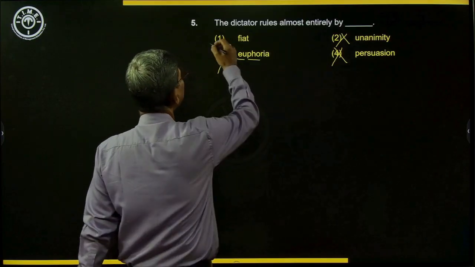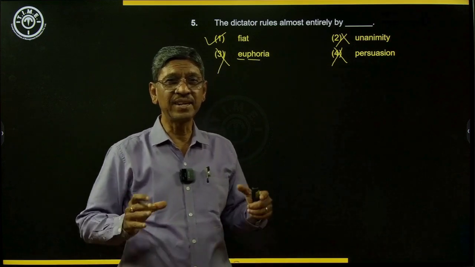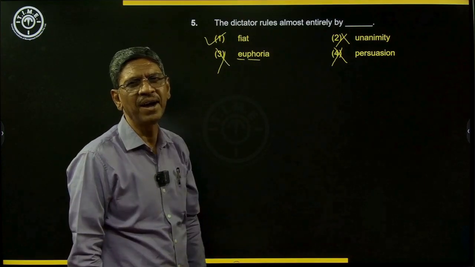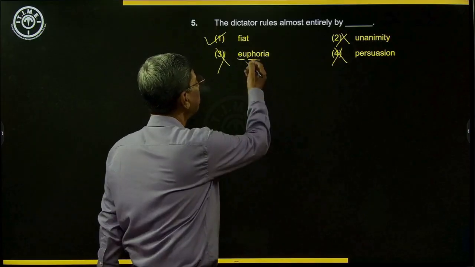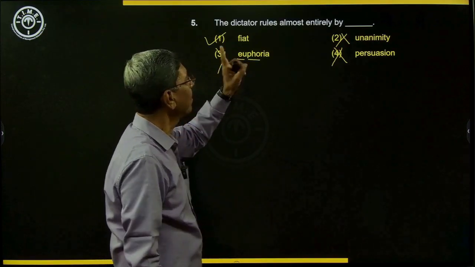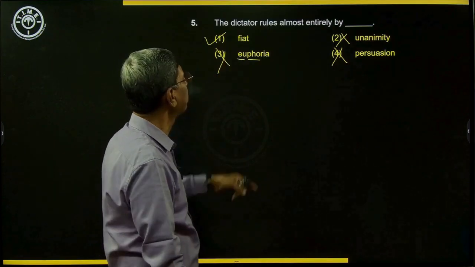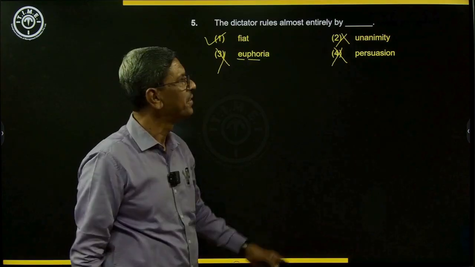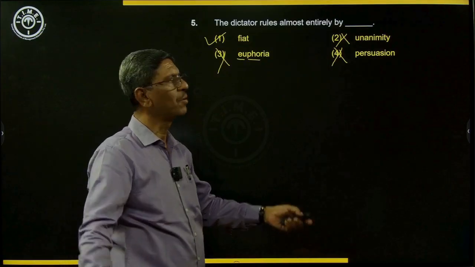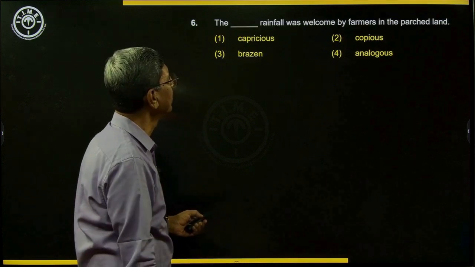And so we have the word fiat. Fiat means command. Orders and commands are fiat. So a dictator rules entirely by fiats. People sometimes mispronounce it, but it is fiat. Fiat is order, command, very strict orders and strict commands. So fiat is the word here. Then dictatorship means his word is law. So his word is the fiat. His command is the law. That is the meaning. Next one.